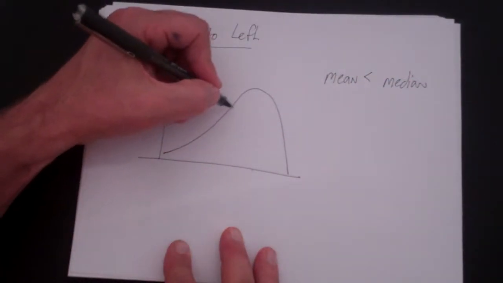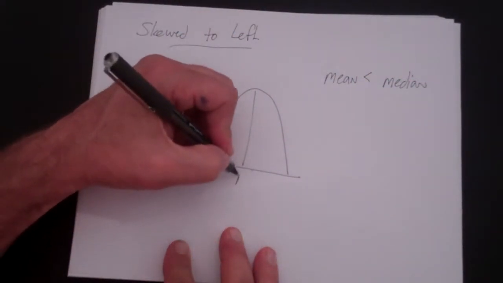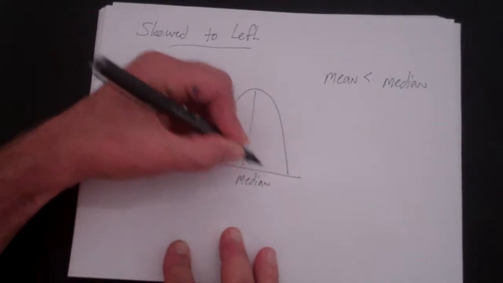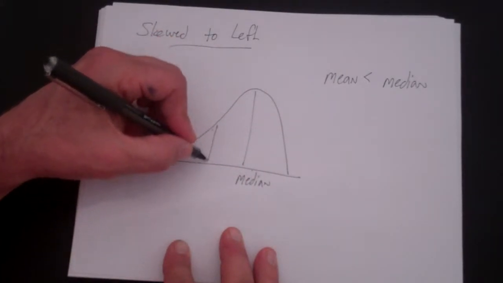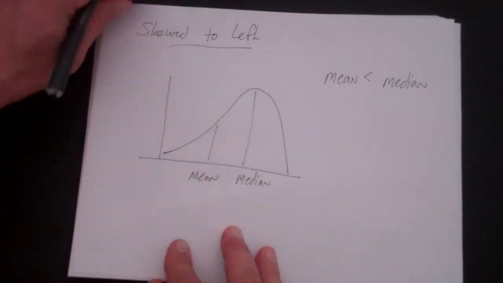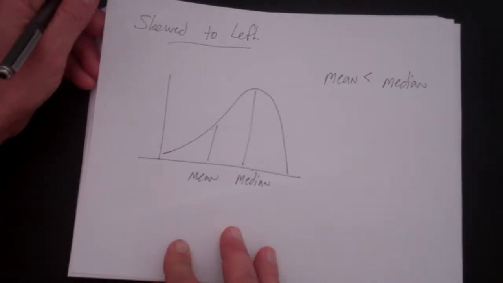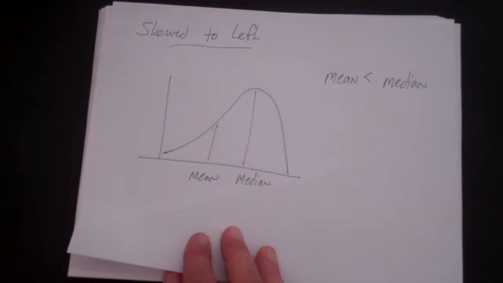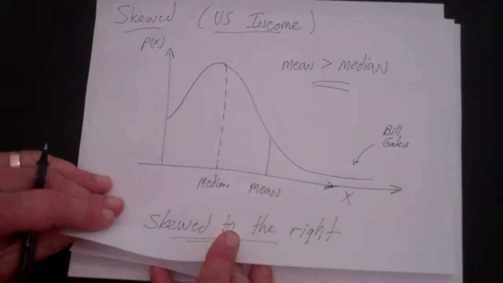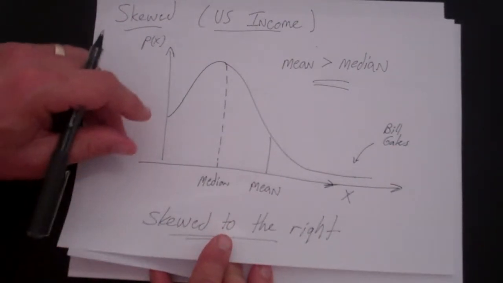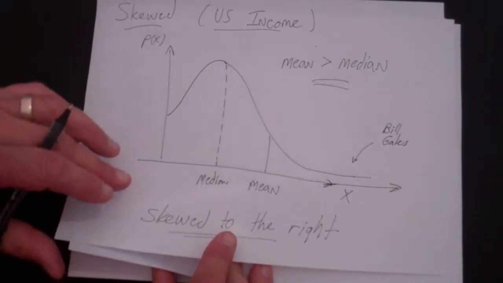The median might be here, and the mean might be something like here. Again, what I would recommend doing is memorize this one or the Bill Gates joke, and memorize that if it's skewed to the right, that means the mean is greater than the median.